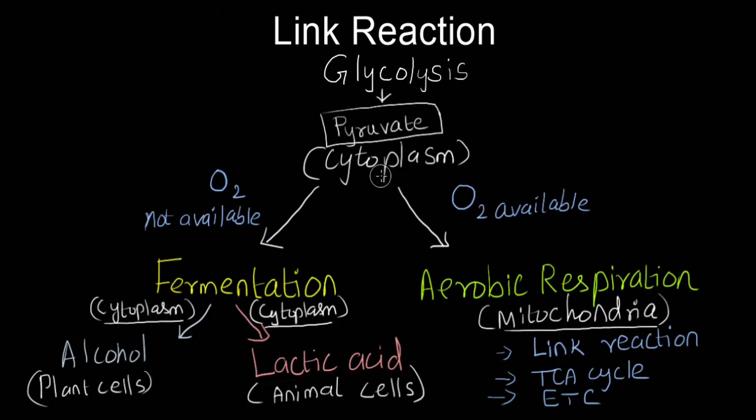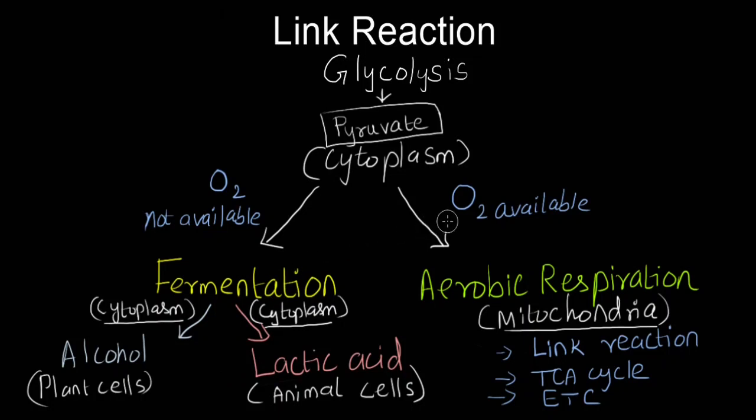So, this pyruvate has to be transported from cytoplasm into mitochondria, and this entry of pyruvate into mitochondria depends upon the availability of oxygen. If oxygen is not available, pyruvate remains in the cytoplasm and enters into the process of fermentation. If it is plant cell, it produces alcohol, and if it is animal cell, it produces preferentially lactic acid. Whether alcoholic fermentation or lactic acid fermentation, energy obtained is very less and is just 2 ATP molecules.